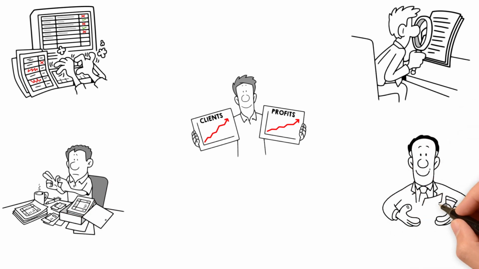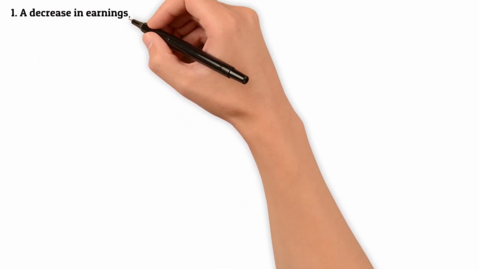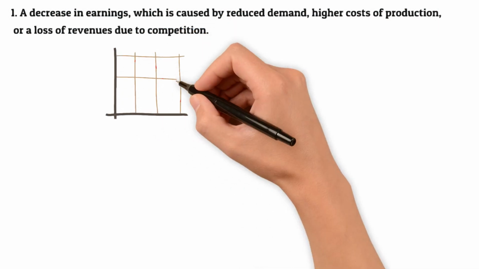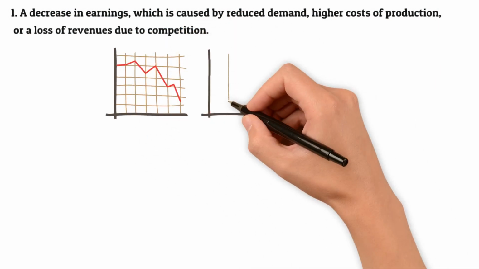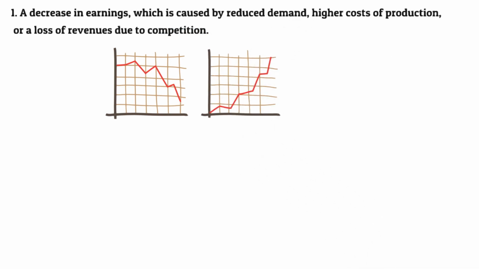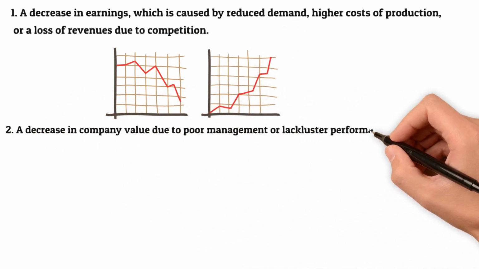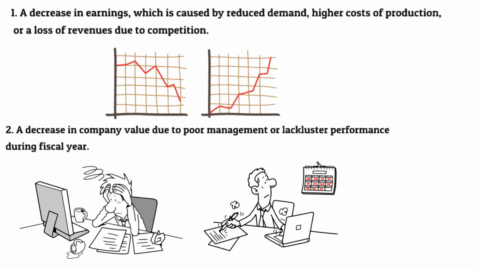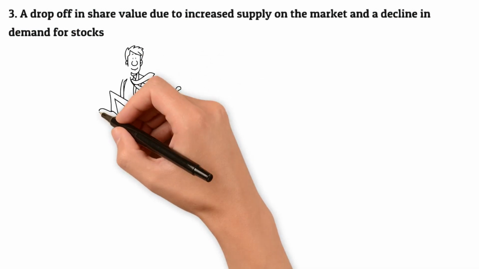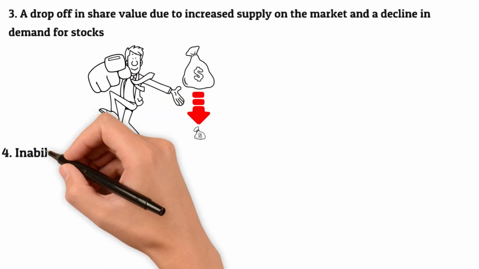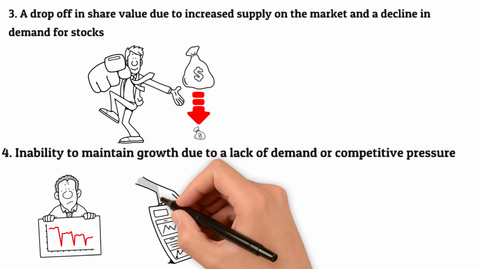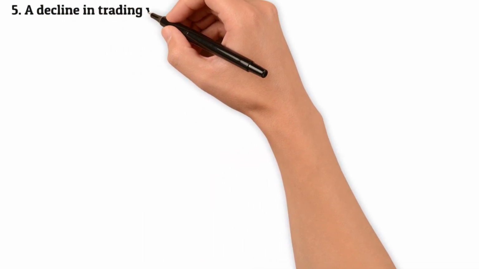Causes of falling stock prices. The most common causes for falling stock prices are the following. 1. A decrease in earnings, which is caused by reduced demand, higher costs of production, or a loss of revenues due to competition. 2. A decrease in company value due to poor management or lackluster performance during the current fiscal year. 3. A drop-off in share value due to increased supply on the market and a decline in demand for stocks. 4. Inability to maintain growth due to a lack of demand or competitive pressures. 5. A decline in trading volume.